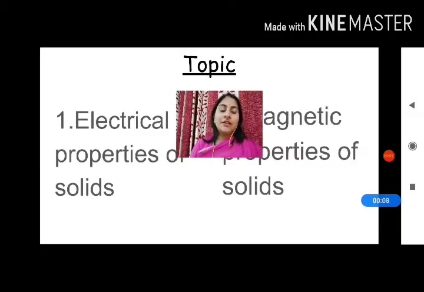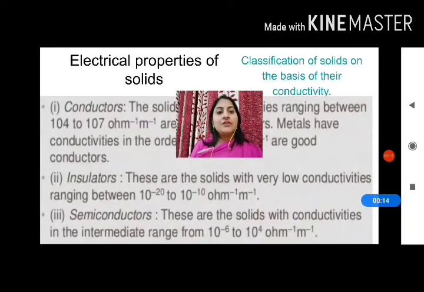Today we are going to complete the two topics, electrical properties of the solids and the magnetic properties of the solids. So here we have the electrical properties of the solids. On the basis of the electrical properties, the crystalline solids can be classified into three categories, that is conductors, insulators and semiconductors.